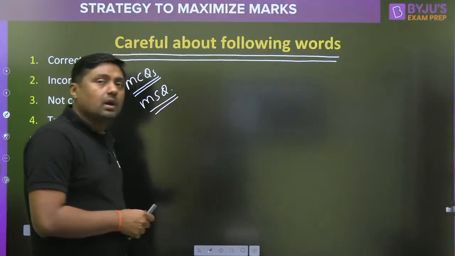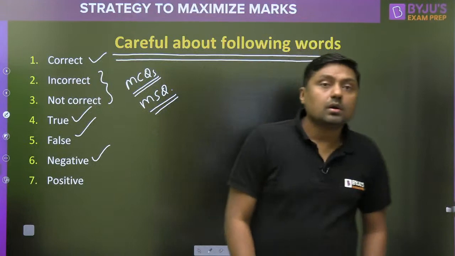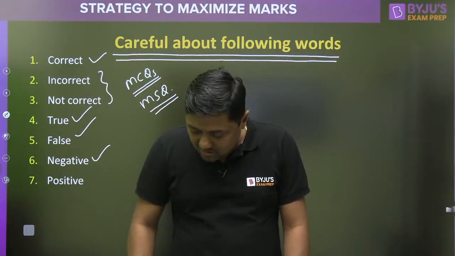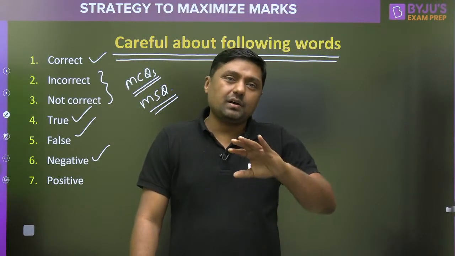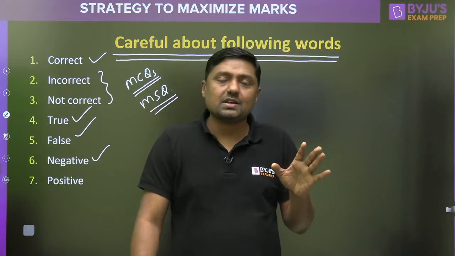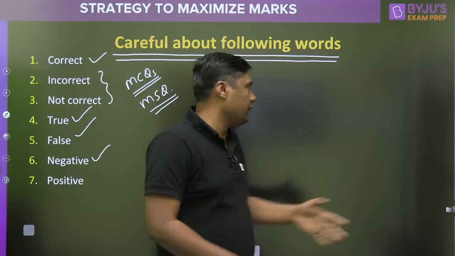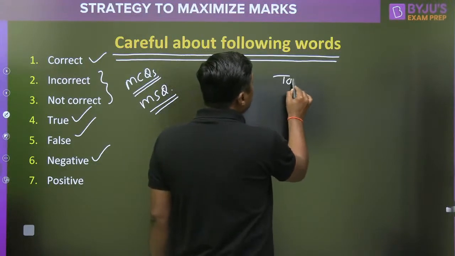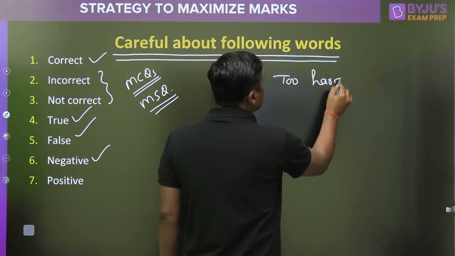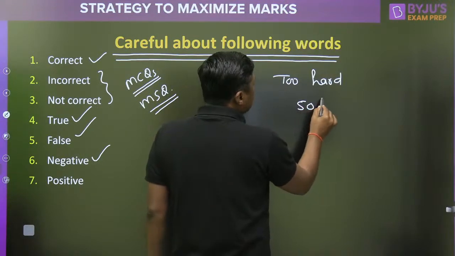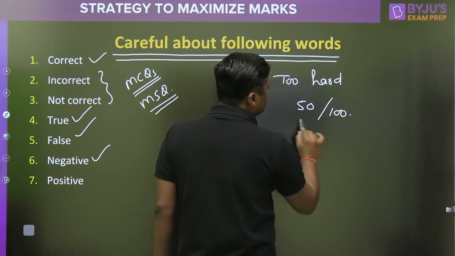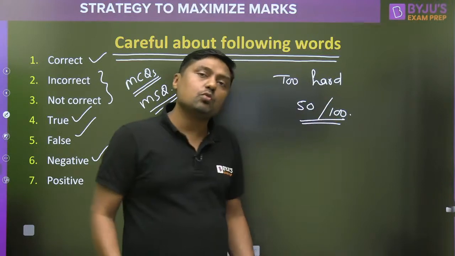Okay? Don't worry. What are the safe marks? Right? 70 to 75%. If the paper is too tough, very hard, then 50 marks out of 100 is more than sufficient.